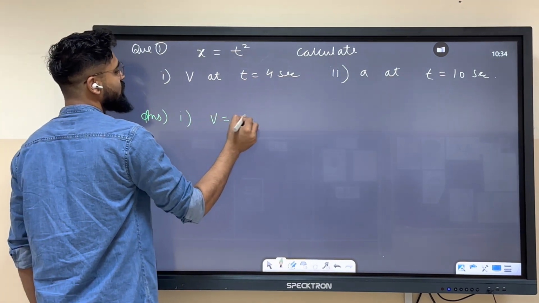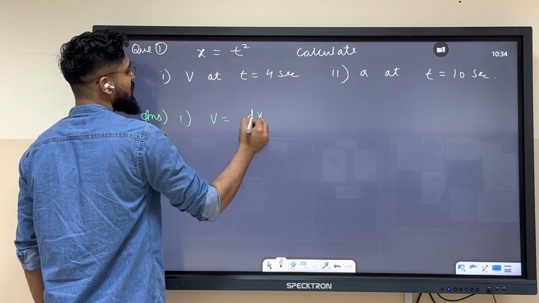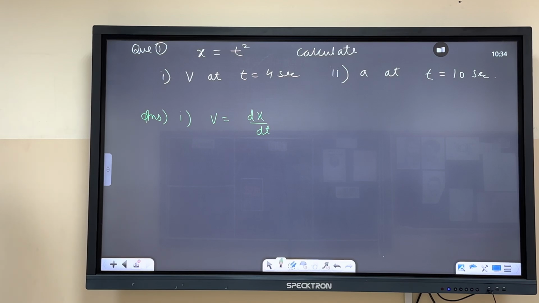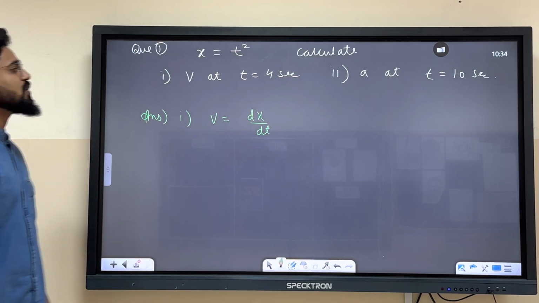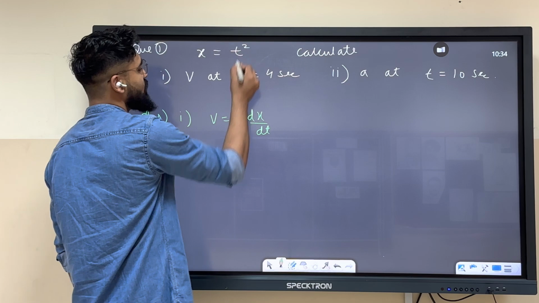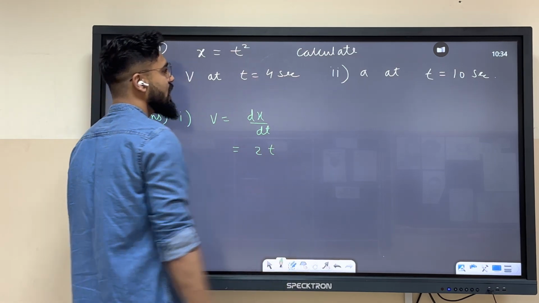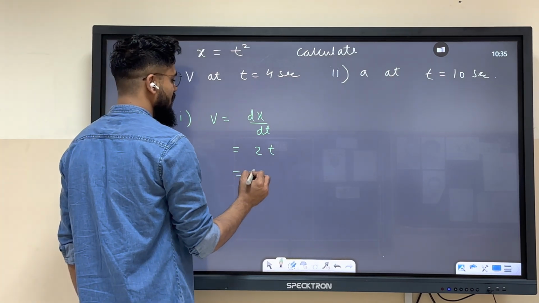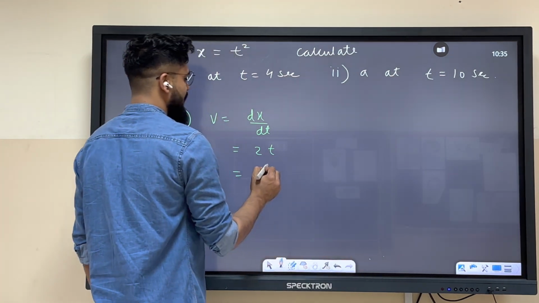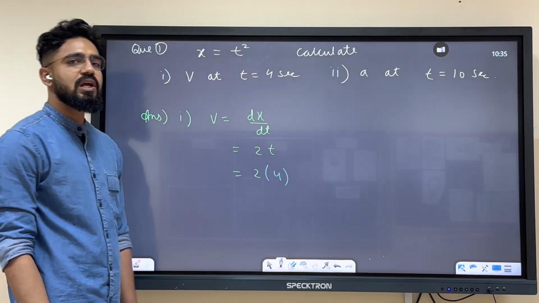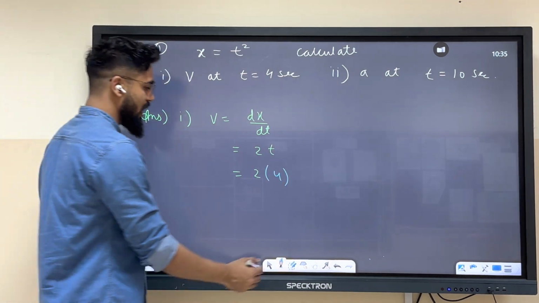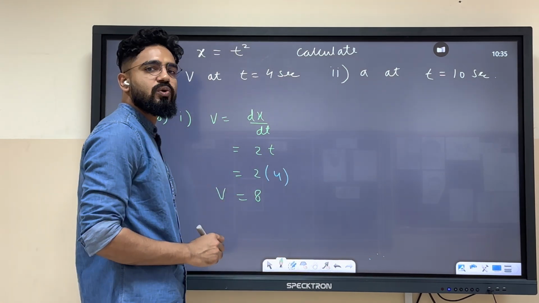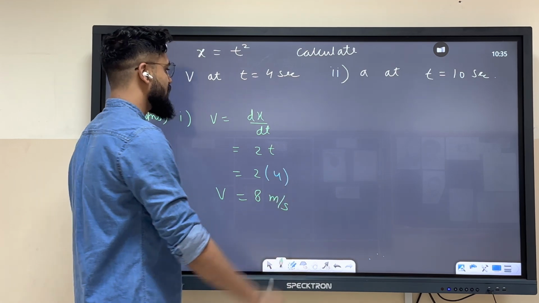Now, answer first. Velocity, we all know, is nothing but dx by dt, the differentiation of displacement with respect to time. So tell me, what will it be? What is the differentiation of t square? 2t. Now, at which t do you have to calculate velocity? At t equals 4 seconds. So put 4 instead of t. The answer over here will be 8, and its unit will be meter per second.